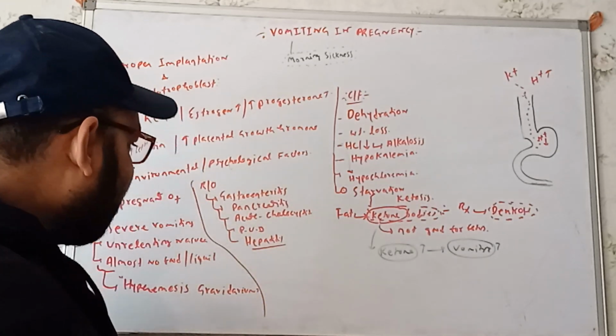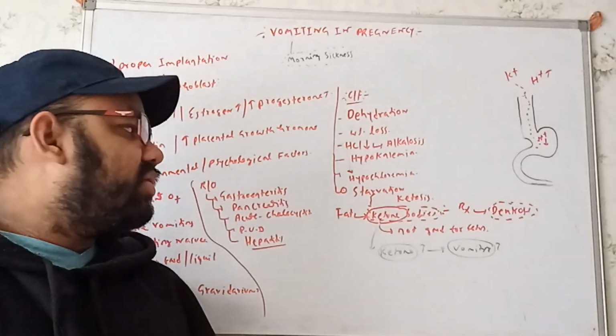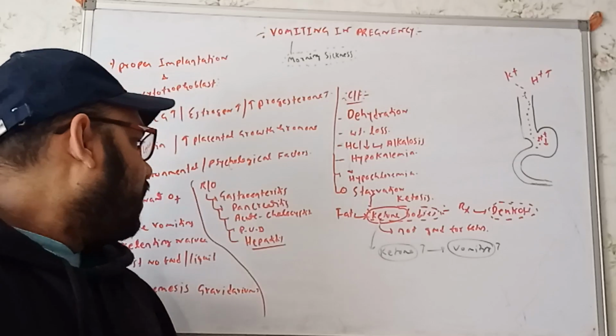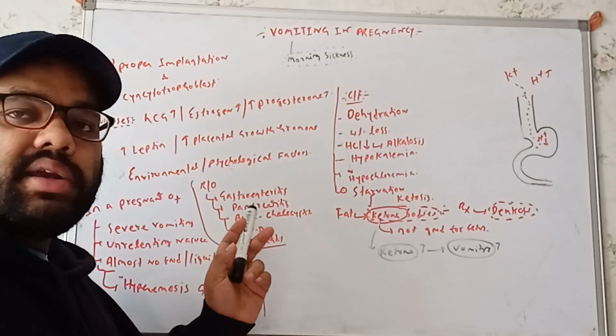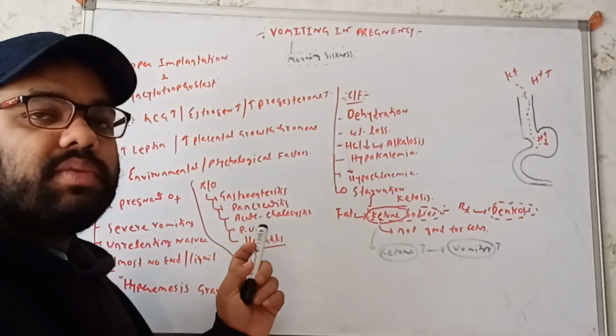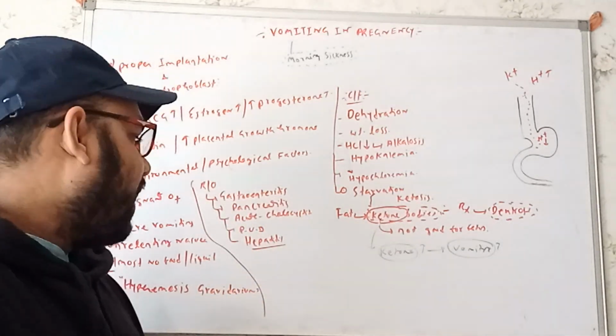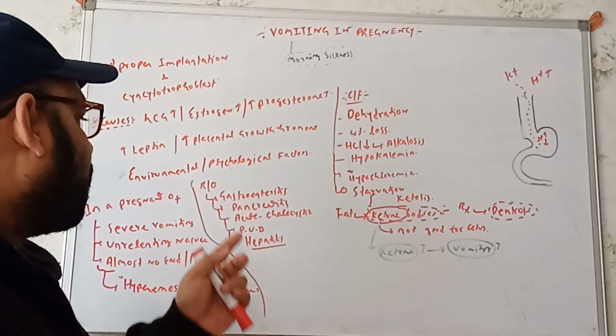So in early pregnancy, as we know, we'll get to see the vomiting. But the vomiting can also be seen due to gastroenteritis, pancreatitis, acute cholecystitis, peptic ulcer disease, and also hepatitis. So we have to rule out these causes.